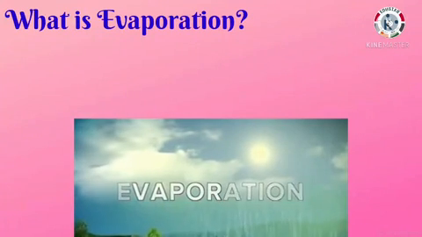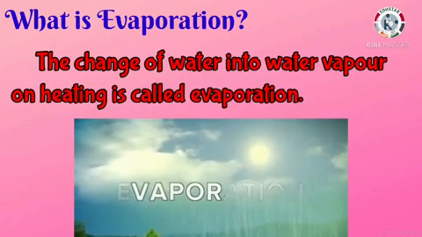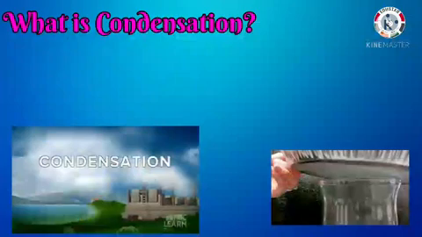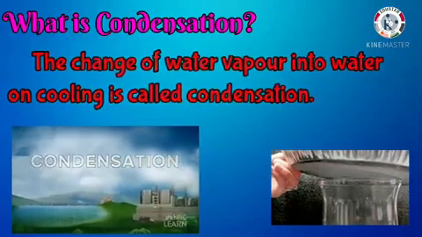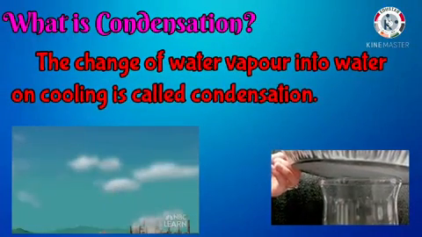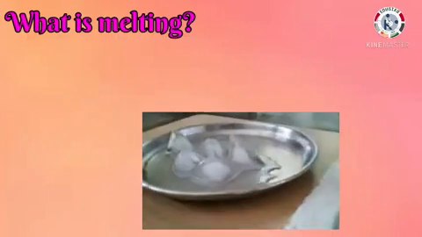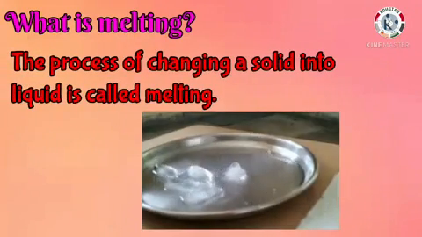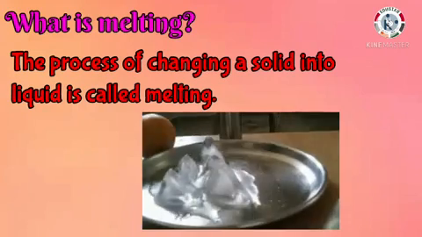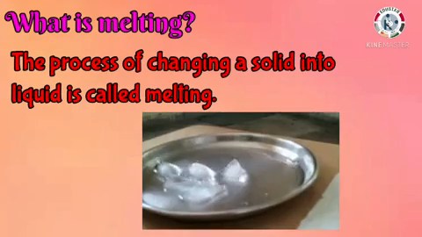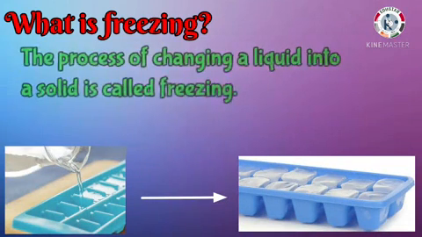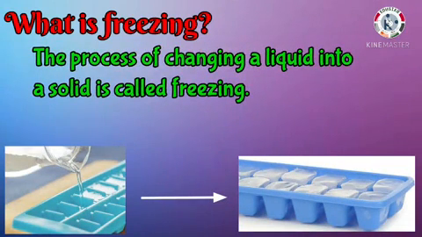Now answer my question. What is evaporation? The change of water into water vapor on heating is called evaporation. Then what is condensation? The change of water vapor into water on cooling is called condensation. What is melting? The process of changing a solid into liquid is called melting. Then what is freezing? The process of changing a liquid into a solid is called freezing.